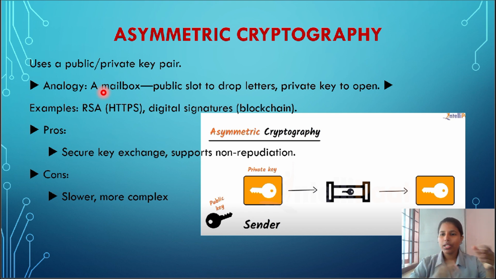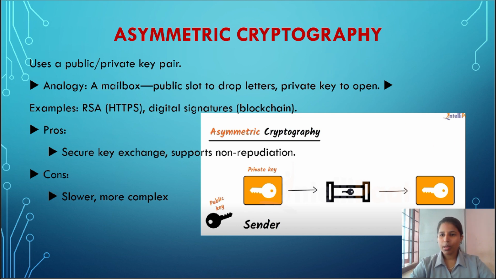So when it comes to the key difference, in symmetric we use a single key, and in asymmetric we use two keys, a private and a public key. In speed, symmetric is fast and suitable for large data, while asymmetric is slower and used for smaller data. So those are the key differences between these.